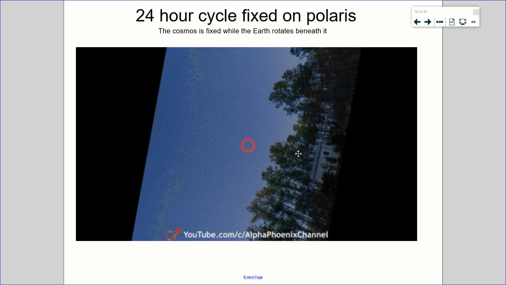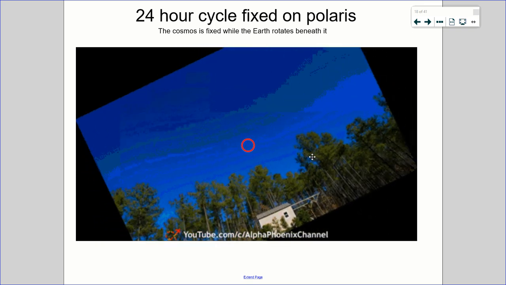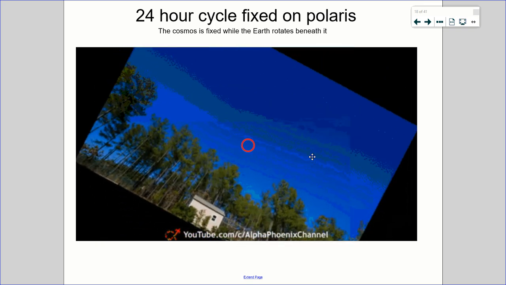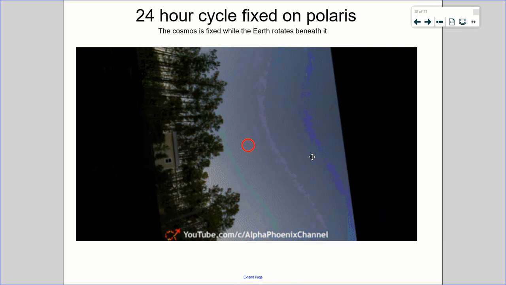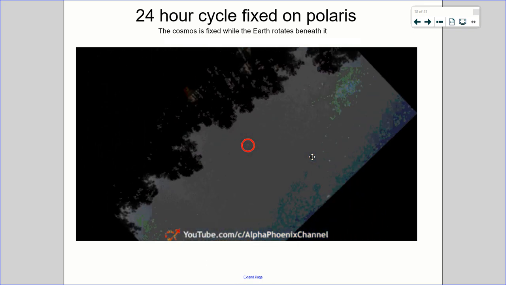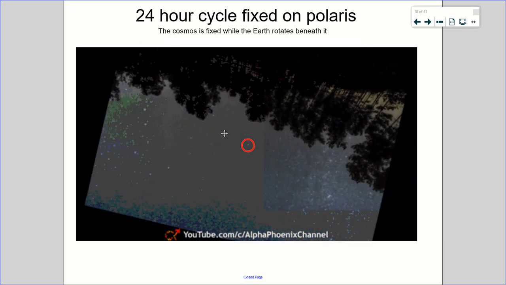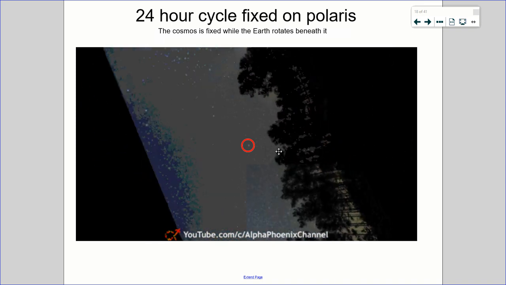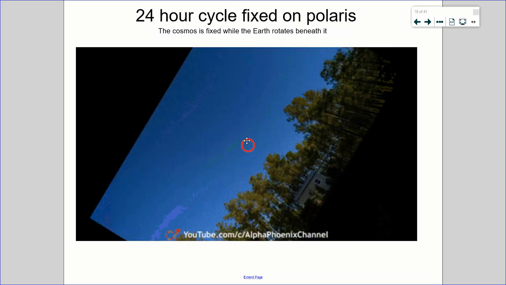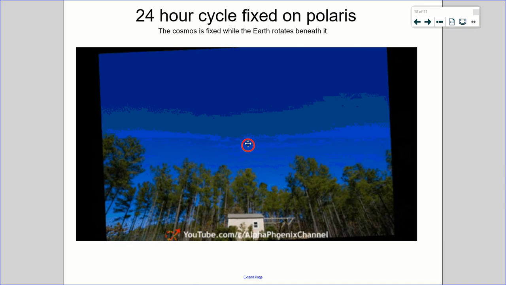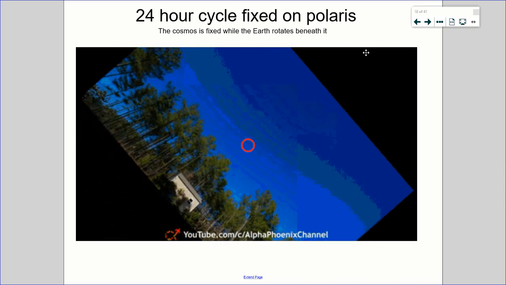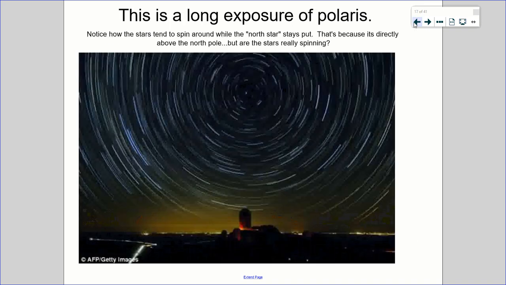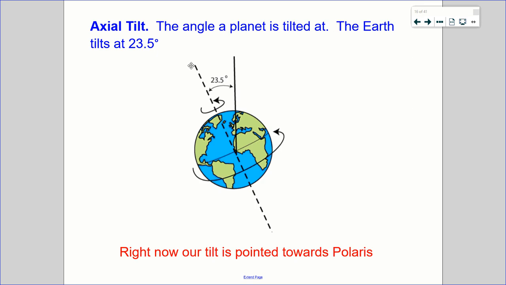What's really happening is the Earth is rotating, and the stars are kind of fixed and we're spinning around, and this is really what's happening. So here, instead of the stars making that really neat pattern, the Earth is rotating around this axis. You can think of the axis coming out of Polaris, right through the screen and going through the center of the planet Earth, just like this, right? It'd be coming down just like that through the Earth, and we're standing somewhere here looking at Polaris, and the stars spinning around it.